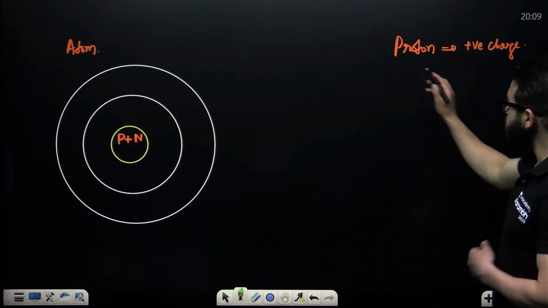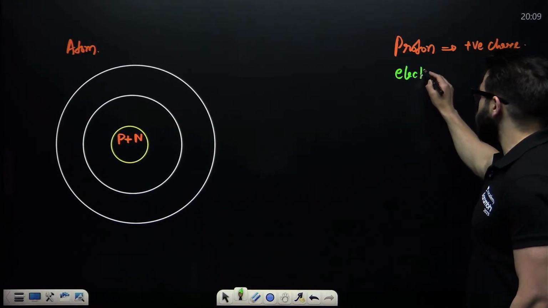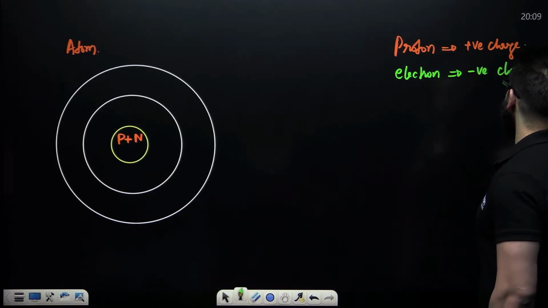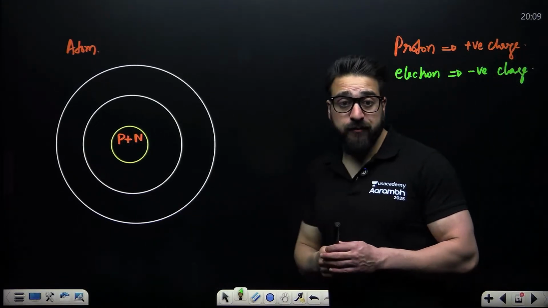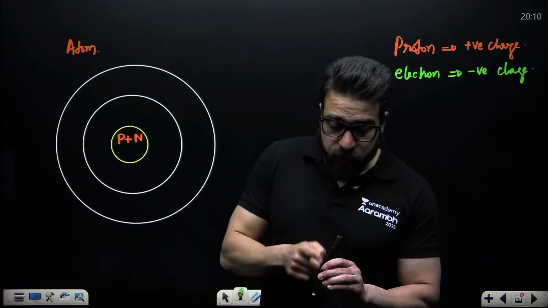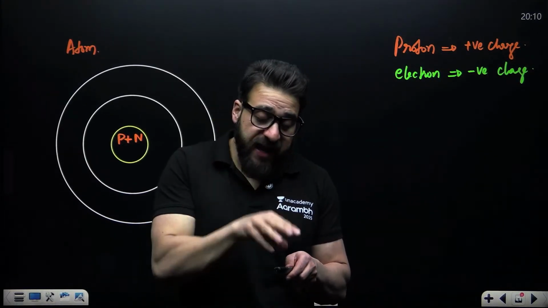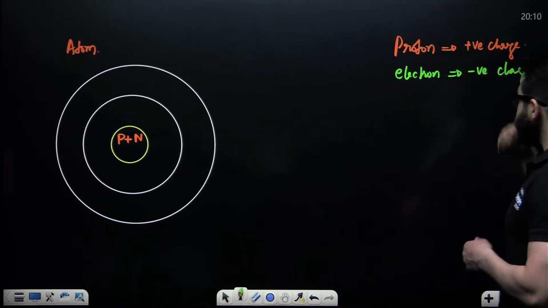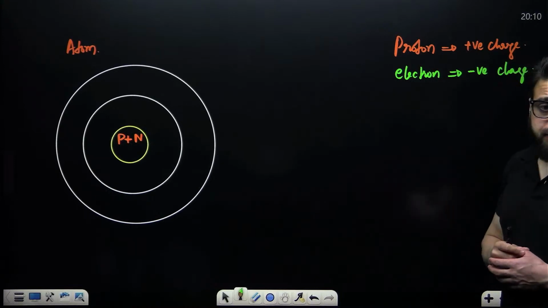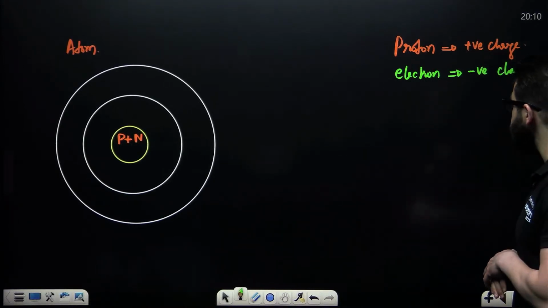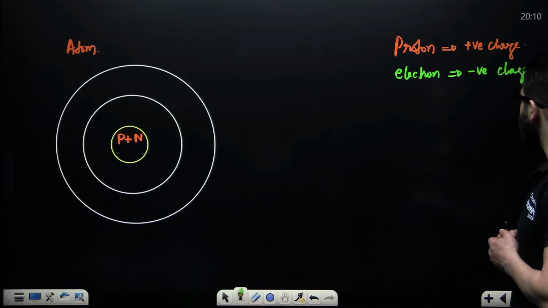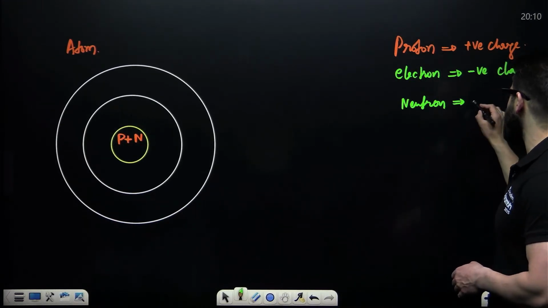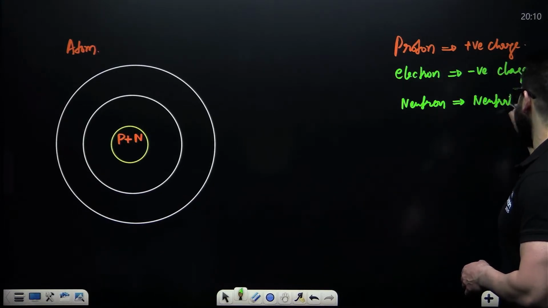There is one more particle which is called electron. An electron is a particle which has negative charge. So if I say negative charge is present on this pen, what does that mean? We say excess of electrons is present over here. And positive charge means deficiency of electrons. Then you have neutrons. Neutrons do not have any charge. They are neutral.